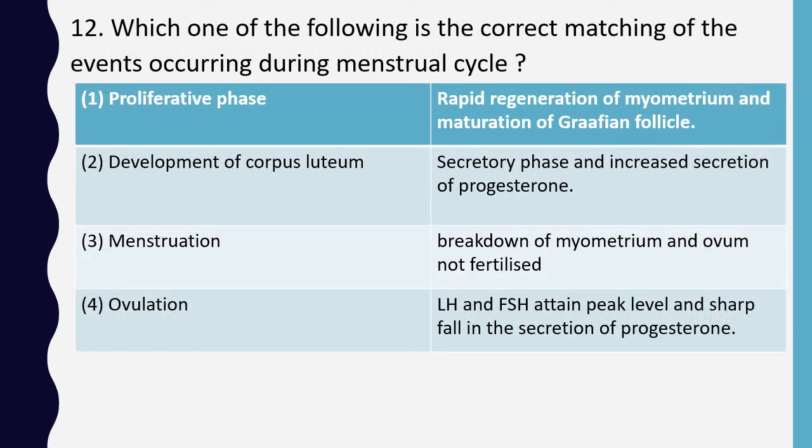Question number 12. Which one of the following is the correct matching of the event occurring during menstrual cycle? Proliferative phase, rapid regeneration of myometrium and maturation of Graafian follicle; development of corpus luteum, secretory phase and increased secretion of progesterone; menstruation, breakdown of myometrium and ovum not fertilized; ovulation, LH and FSH attain peak level and sharp fall in secretion of progesterone. Which one of following is correct matching of the events occurring during menstrual cycle? The correct answer is option 2. Development of corpus luteum corresponds to the secretory phase and there is increased secretion of progesterone.